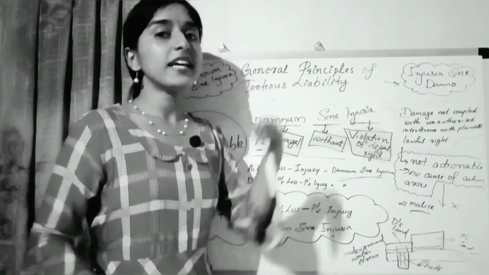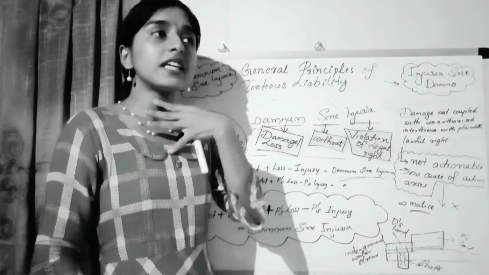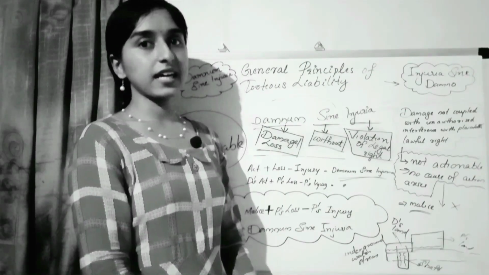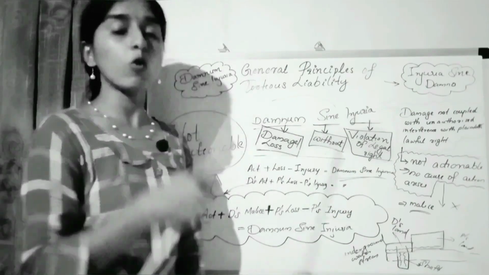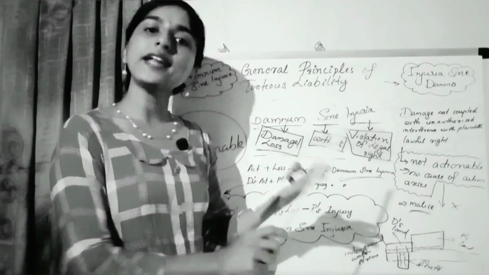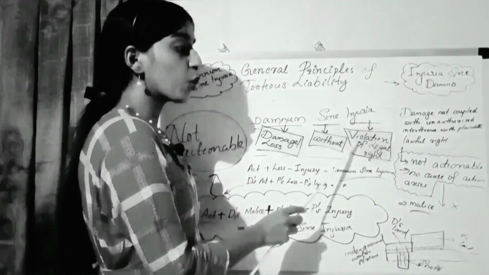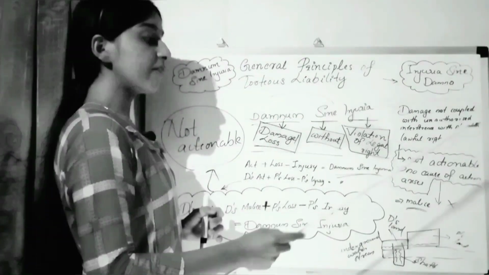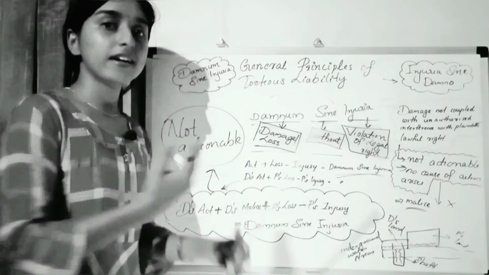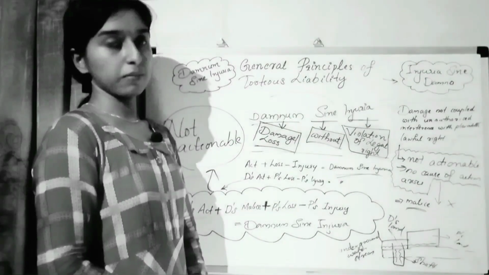Suppose the defendant is doing a particular act on the plaintiff and the lawful right of the plaintiff is not infringed. Even if damage or loss is caused to the plaintiff, that will come under damnum sine injuria, because only damage or loss is caused to the particular person, that is the plaintiff, and there is no violation of the legal rights. Even though malice is involved, that is the defendant had done a particular act with a malicious intention, still it is not actionable.